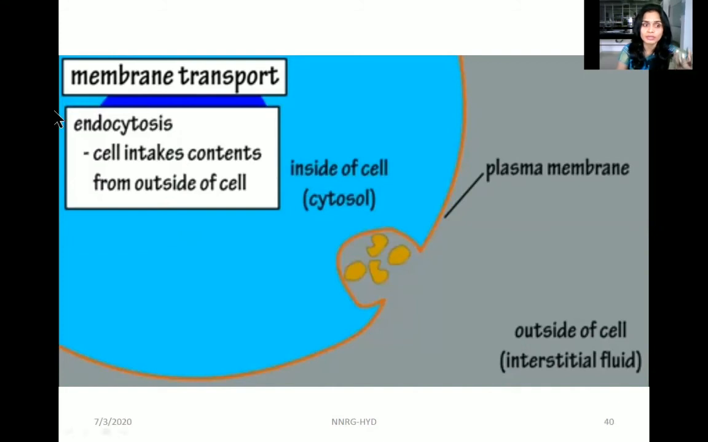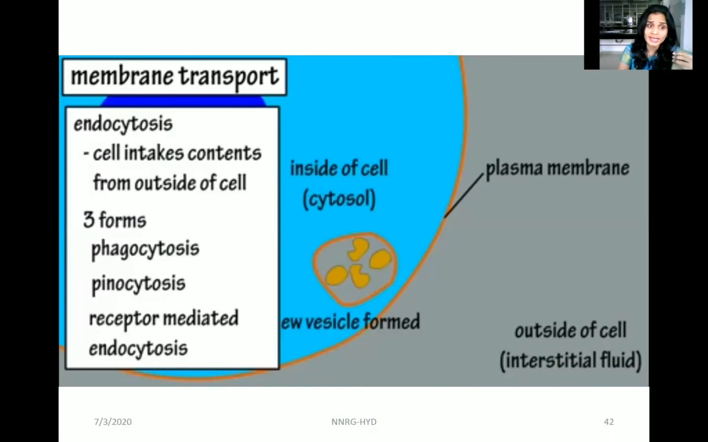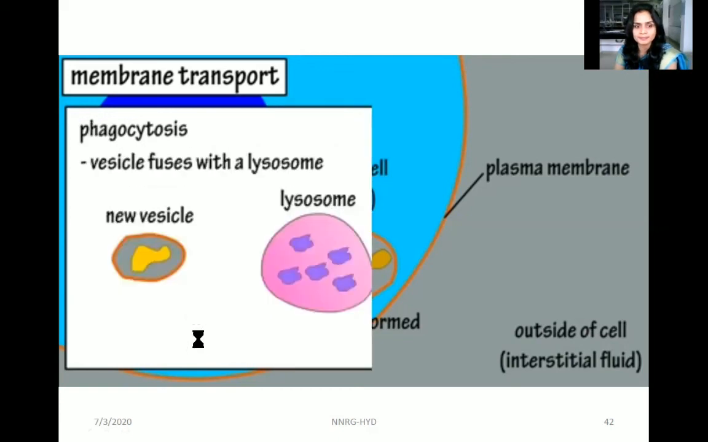Then coming to endocytosis, wherein the cell takes in, that is the transport of molecules from outside to the inside. That is endocytosis, wherein the contents are taken from outside to inside. As in endocytosis, the vesicle takes in the solute from the outside, that forms a new vesicle inside the cell. Again, in endocytosis, there are three major types: phagocytosis, pinocytosis, and receptor-mediated endocytosis. Okay, that we'll see one by one.